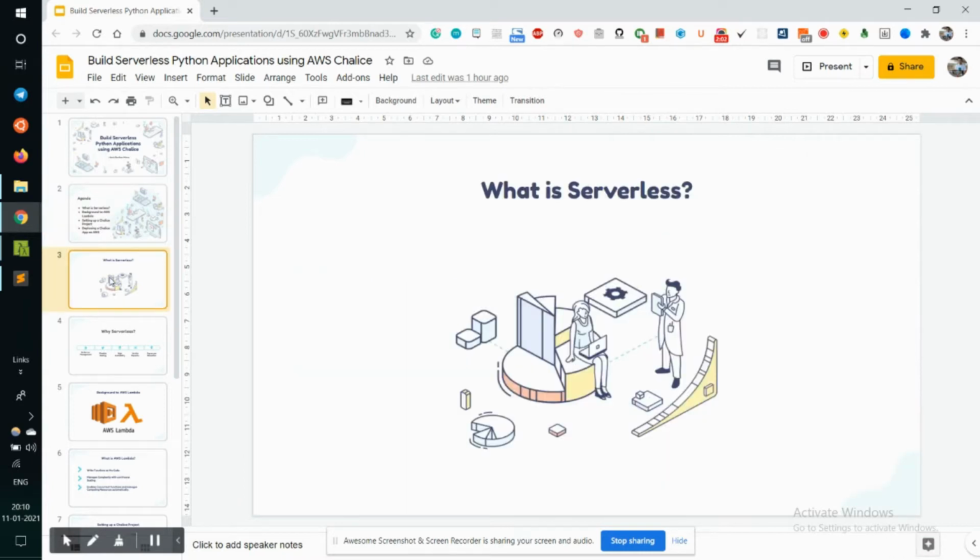Let's bring our attention to the first question. What is serverless? Let us start with the elephant in the room. Serverless doesn't mean no servers. It simply means that the underlying servers are being hidden from the developer. Like when you are talking with an external API, the underlying infrastructure is completely hidden from you, and you don't have to worry about it. It is a rather confusing term, but don't let it fool you.